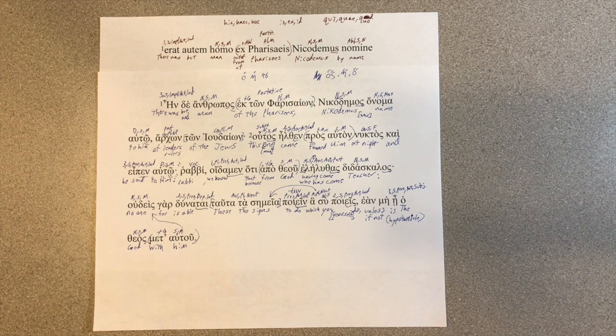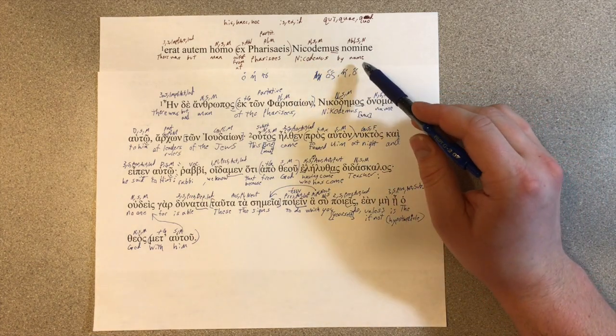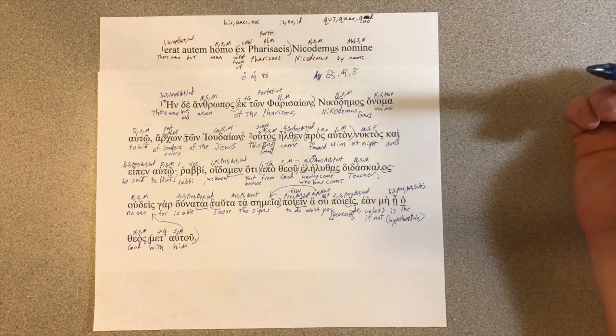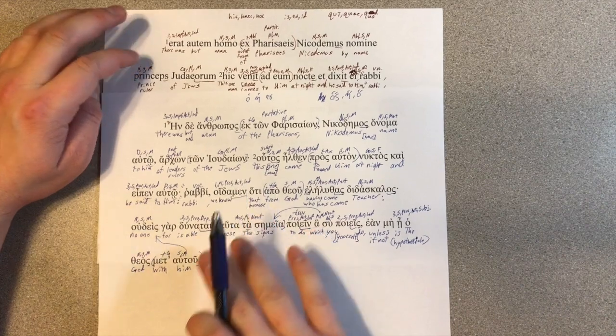Latin could have done it the same way. It would have been Nicodemus nomen est a, something like that. But it's a little bit shorter, so that's fine. Let's move on to our next line.